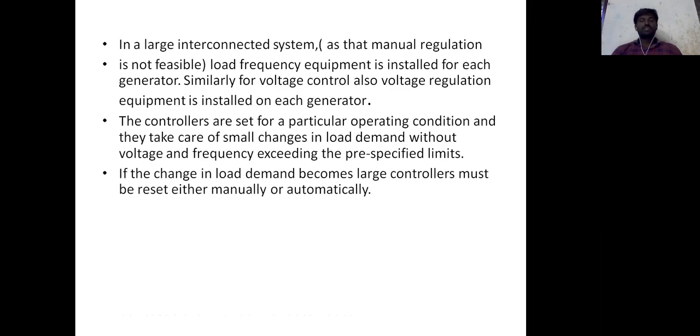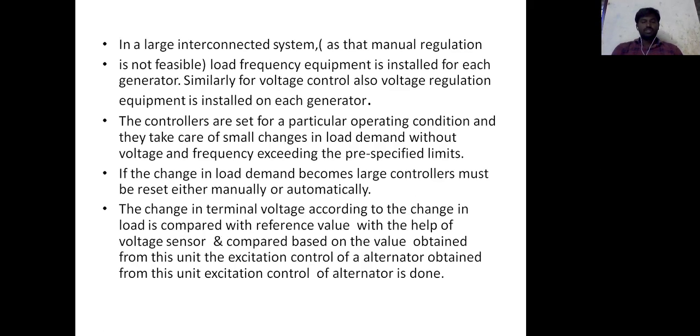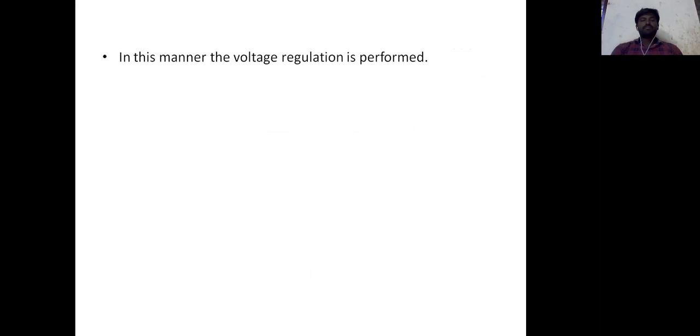So when the change in load demand becomes large, control must be raised either manually or automatically. The change in terminal voltage according to the change in load is compared with the base value, and the value obtained from this unit is used for the excitation control of the alternator.